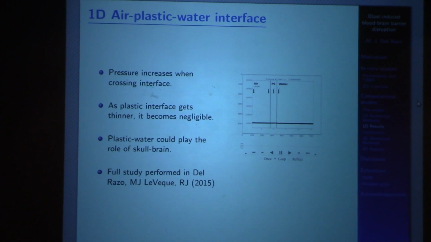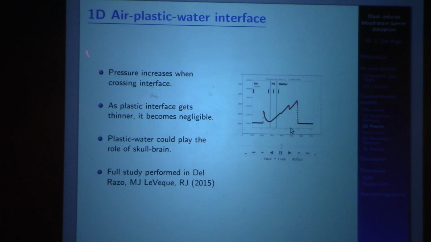Okay, so this is a result of the one-dimensional air-plastic-water interface. What we can see here is, as we have an incoming shock from the left, it bounces back and forth several times in the plastic interface.